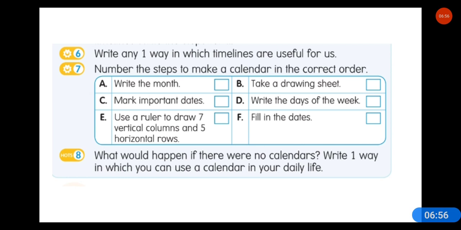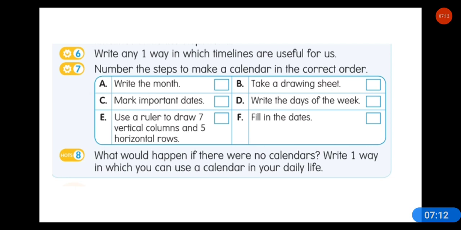Look here, write question number 6, 7, and 8. Question 6: write any one way in which timelines are useful for us. Question 7: number the steps to make a calendar in the correct order.